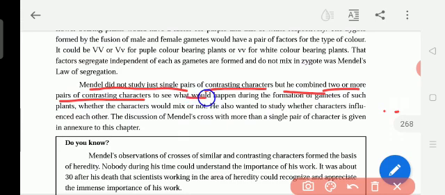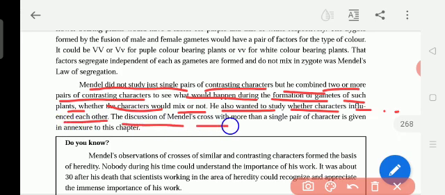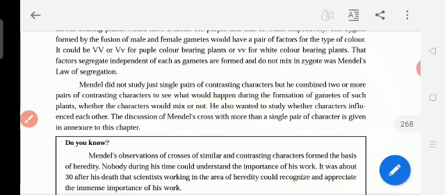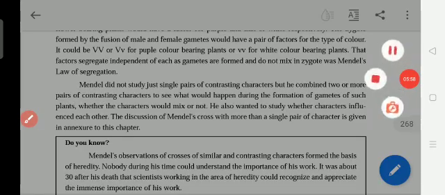So what would happen during the formation of gametes of such plants? Whether the characters would mix or not. He also wanted to study whether characters influence each other. The discussion of Mendel's cross with more than a single pair of characters is given in the annexure to this chapter. Annexure means that after finishing this chapter, at the end it is there, how the double characters mix. We will study this at the end of the lesson.